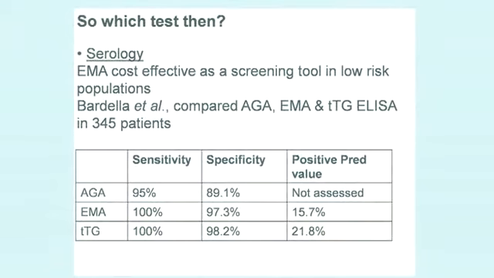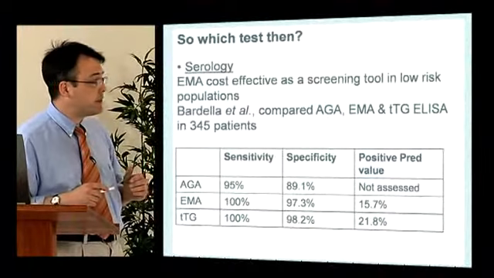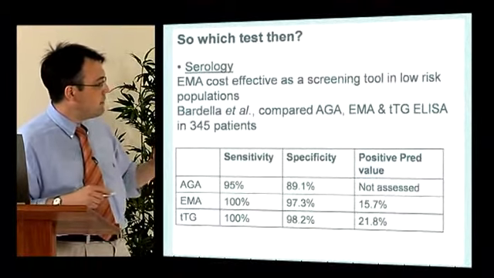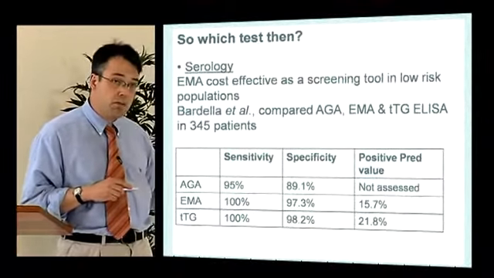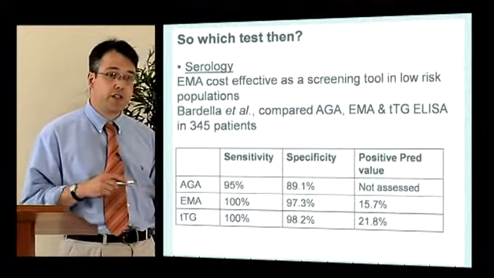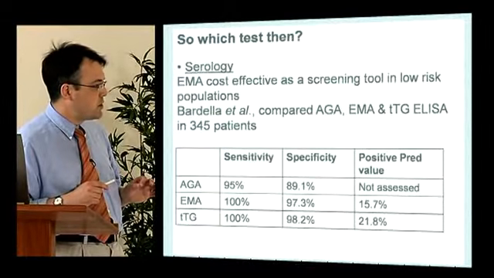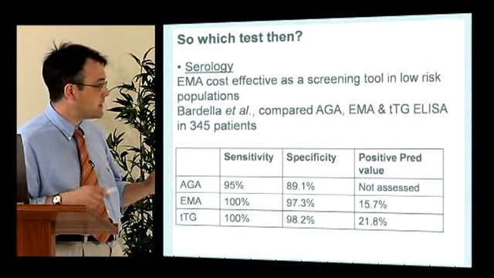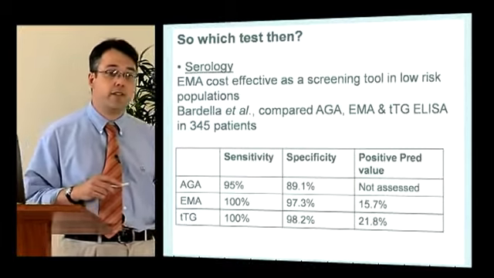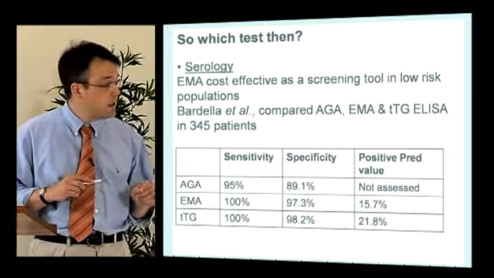Which test? Well, there are a number of serological tests that are available: the antigliadin antibody, the endomysial antibody, and the tissue transglutaminase. The antigen for endomysial antibody and tissue transglutaminase is the same. It's the tissue transglutaminase 2 antigen. Most laboratories now use tissue transglutaminase as it is the most sensitive and specific.